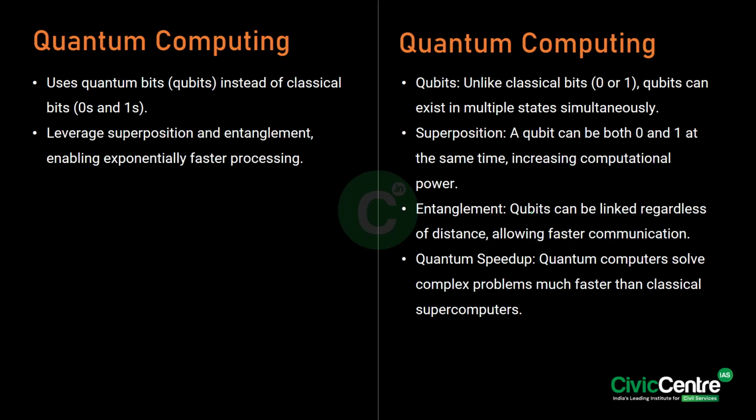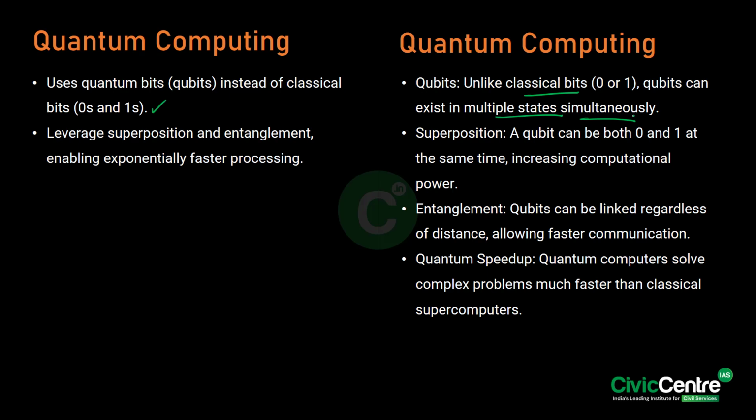So quantum computing is a cutting edge technology that uses qubits instead of classical bits. Unlike classical computers, quantum computing leverages superposition and entanglement, enabling exponentially faster processing. So what are these qubits? Unlike classical bits, the qubits can exist in multiple states simultaneously, like 0 and 1 simultaneously.